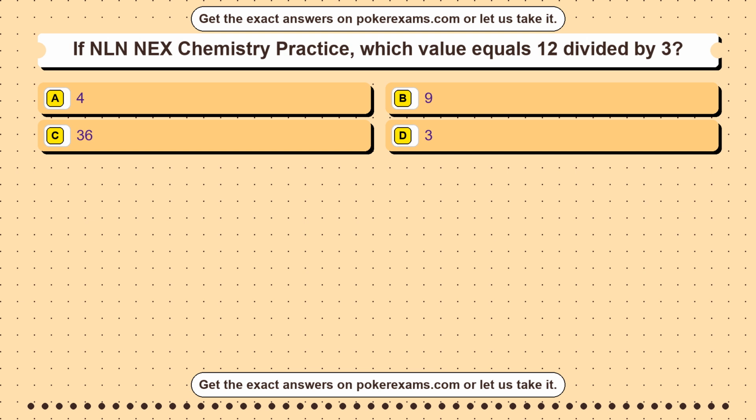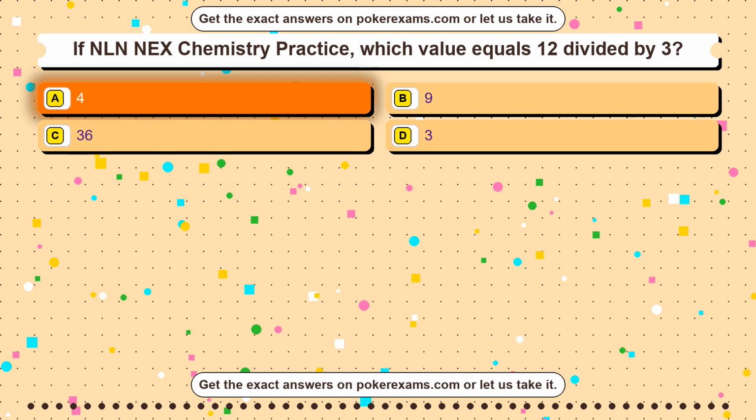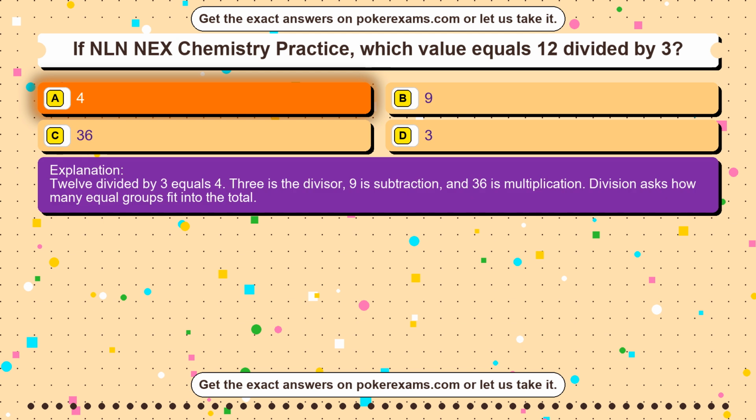Question 30. If NLN NEX Chemistry Practice, which value equals 12 divided by 3? Option A. 4. Option B. 9. Option C. 36. Option D. 3. The correct answer is option A. 4. 12 divided by 3 equals 4. 3 is the divisor, 9 is subtraction, and 36 is multiplication. Division asks how many equal groups fit into the total.